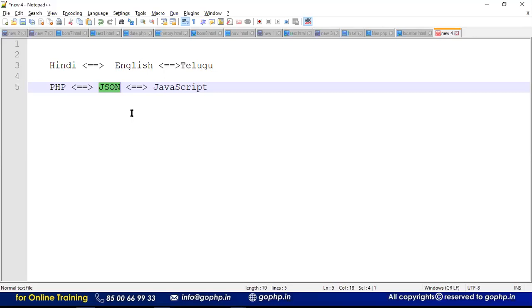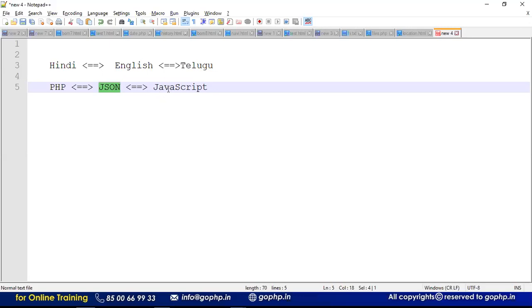JSON is a universal format here. Everybody can understand the JSON format. Just as everybody understands English, JSON is the same, guys. JSON is nothing but JavaScript Object Notation. It's simply a string. Everybody will understand strings, right? Whatever programming language you have, strings are always declared using either single quotes or double quotes, right? So string data can be understood by every programming language.